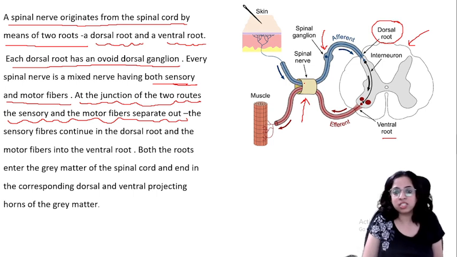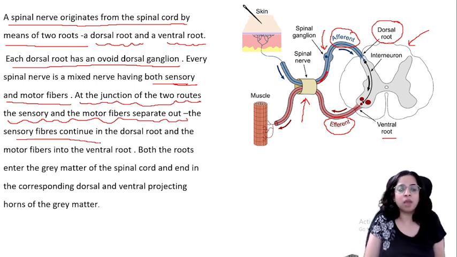Can you see? This is the junction. Here they have separated out. Okay, this is sensory, afferent. Can you see afferent? And this is motor, which is efferent. So they separate out at the junction. The sensory fibers continue in the dorsal root. So you can see this is continuing in the dorsal root. It is coming here in the dorsal root, and the motor fibers into the ventral root. So motor fiber is coming here in the ventral root.